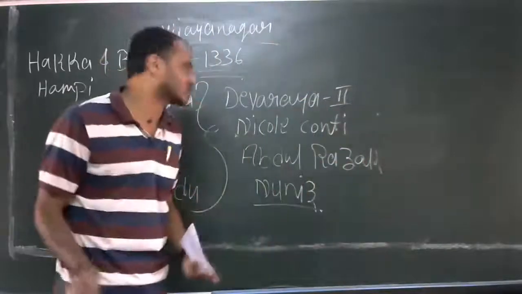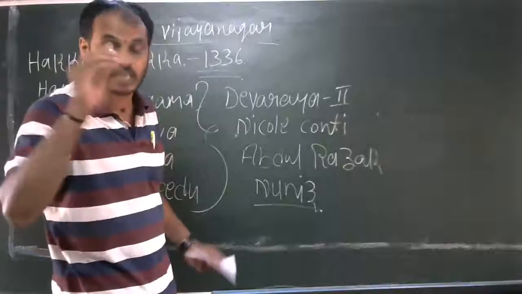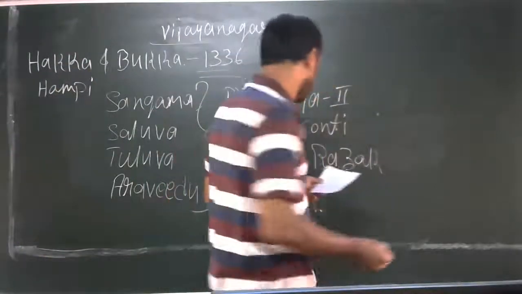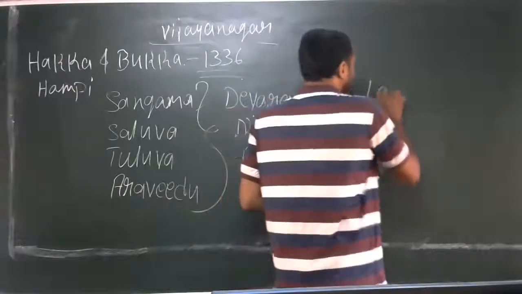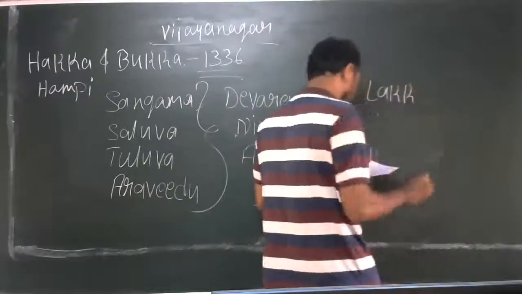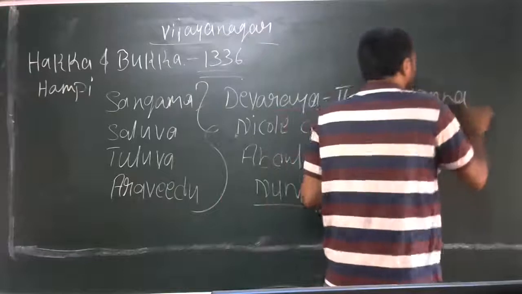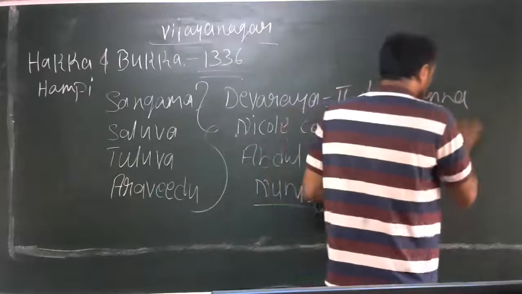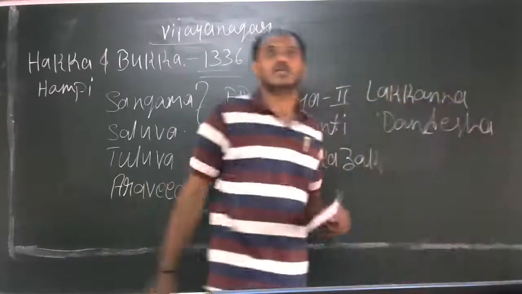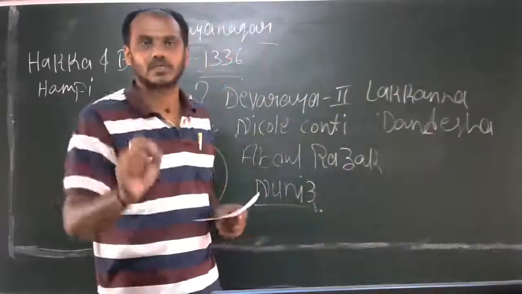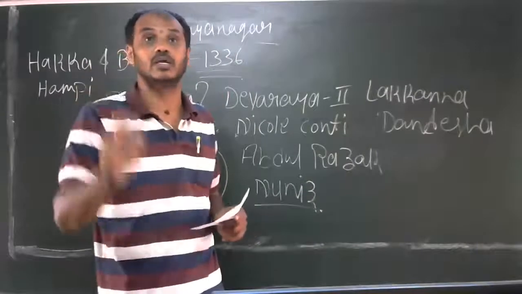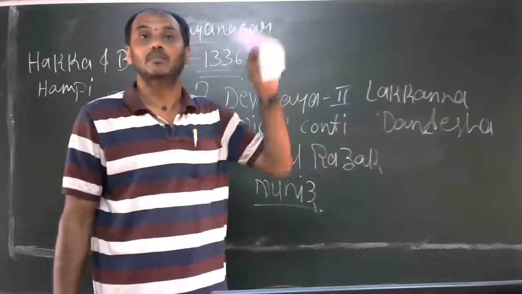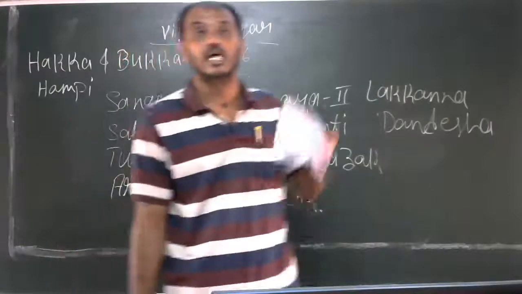So the main person in the success of Devaraya II was his commander Lakkanna Dandesha. He was the main person in the successful military achievements of Devaraya II, especially the naval voyage.